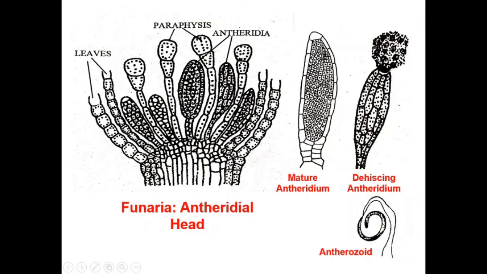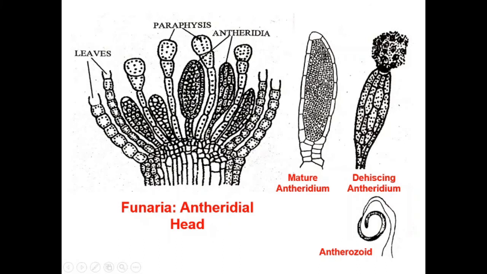Now, the structure of the mature antheridium. The antheridium is a stalked body consisting of a multicellular stalk and a multicellular head. The head portion comprises its own jacket layer which is single layer in thickness. The head encloses a mass of haploid cells which are called the spore mother cells or androcytes.